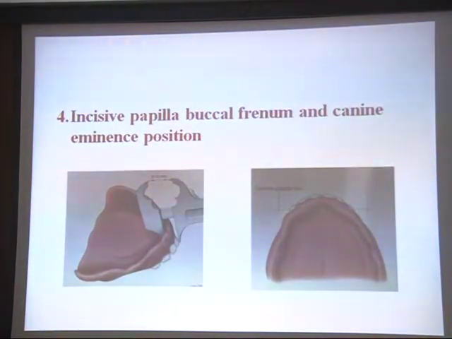Incisive papilla, buccal frenum and canine eminence position. As you know, the position of the incisive papilla to the central incisor is about 8 to 10 millimeters. These are the basic principles of how to prepare your wax rims that you already learned in your second year preclinics. This way also the position of the central incisor can be judged. Here the canine papilla line is passing through the eminences and through the center of the papilla in the denture.